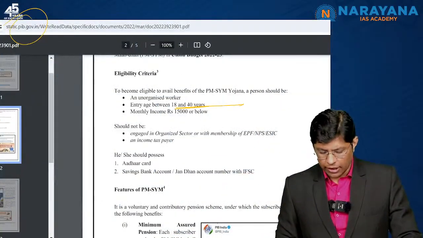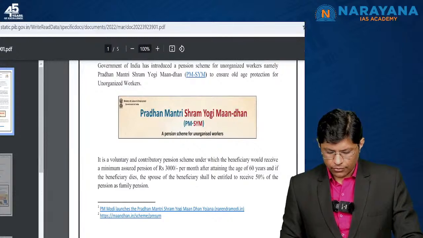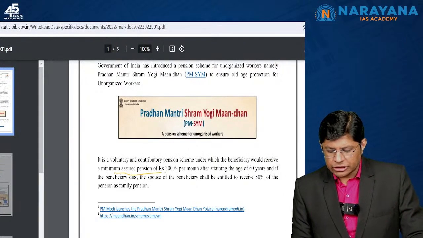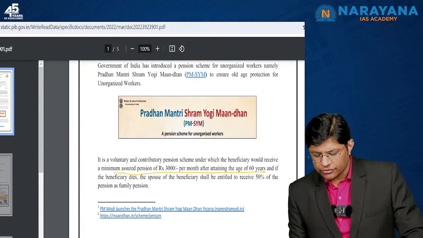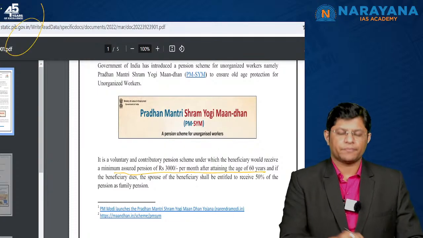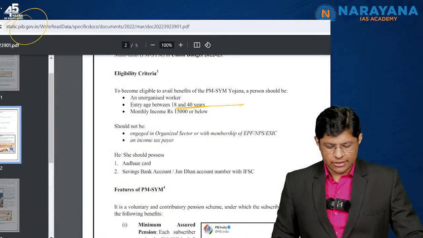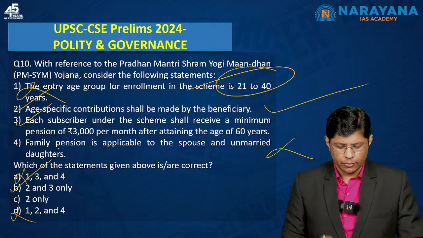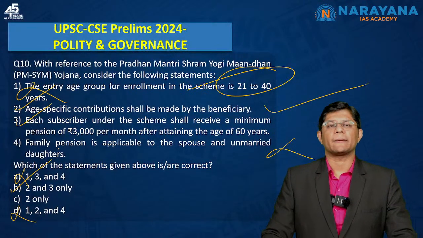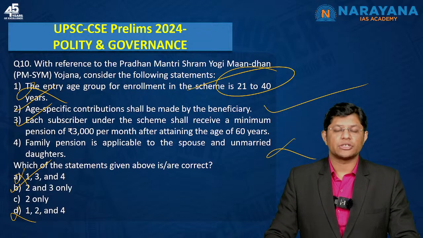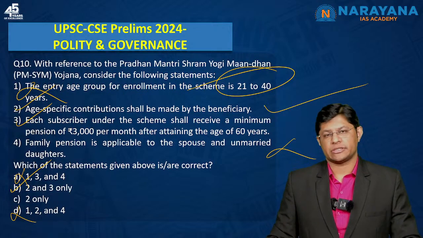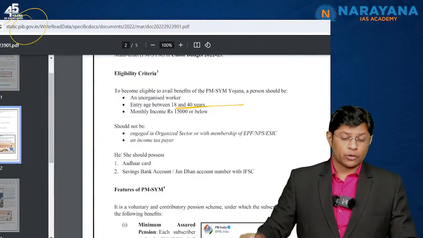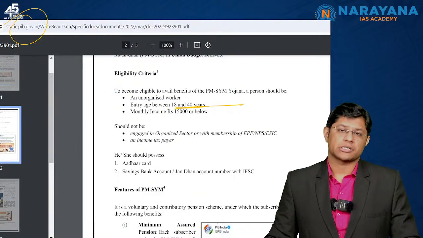Again here, if you see, minimum assured pension of 3,000 per month after attaining the age of 60 years, PIB. Which means even the third statement is correct. Option 2 and 3, B is the correct answer for question number 10. That's the importance of referring to the current affairs sources or relying on the government sources.